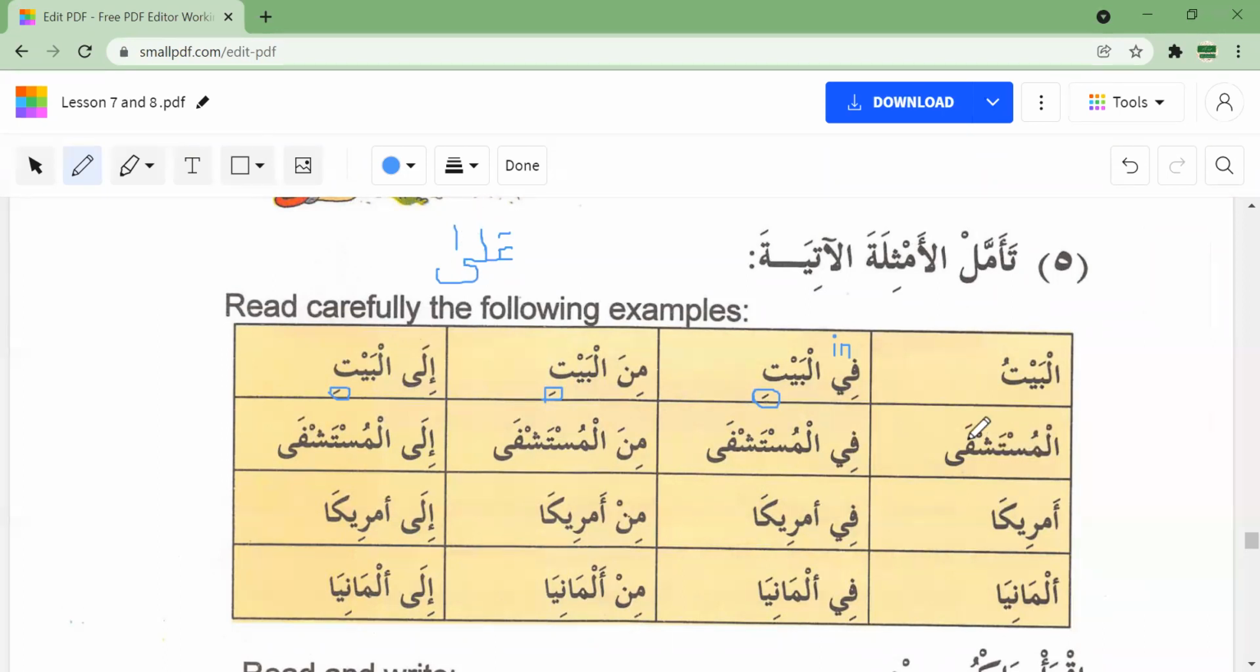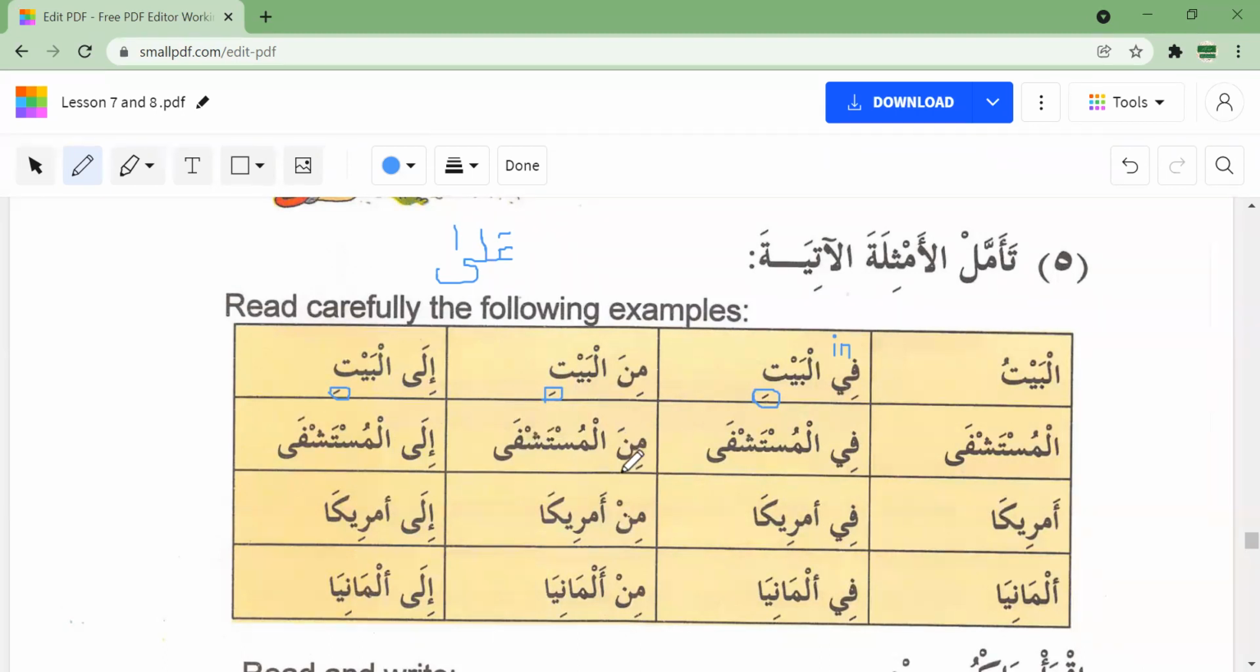So mustashfa means hospital. Al-mustashfa. Now, when we add fi in front of it, it doesn't become al-mustashfi, okay? Or min al-mustashfi. It stays mustashfa. So there are some words which are mabni, which you can say are stuck. They cannot move, okay? So they will remain the same. It will be fil mustashfa, min al-mustashfa, ila al-mustashfa.